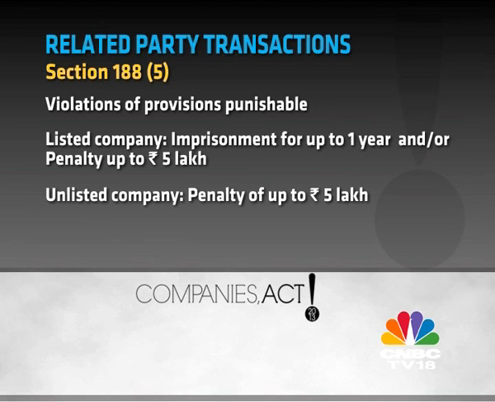The issue I have is that without looking at the gravity of the offense, an unlisted company could have done a transaction which is extremely malignant, but without looking at the nature of the offense, you prescribe two different levels of punishment, which is also subject to judicial scrutiny under Article 14, whether it meets the test of reasonable classification, intelligible difference, all those issues will come up.